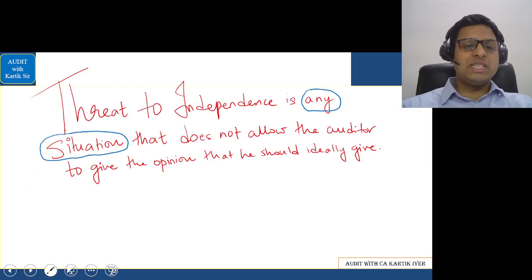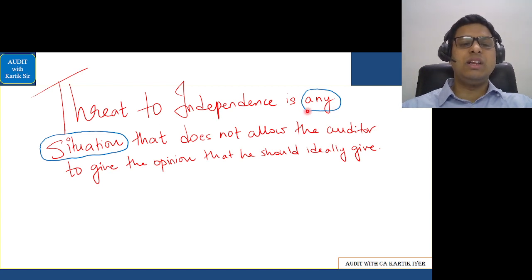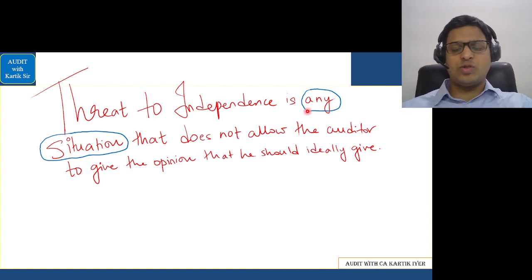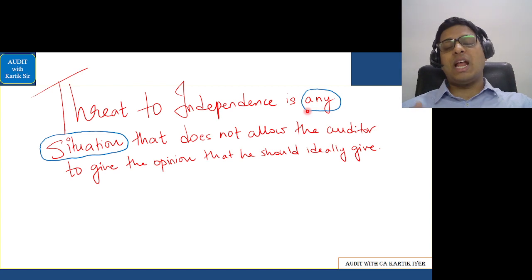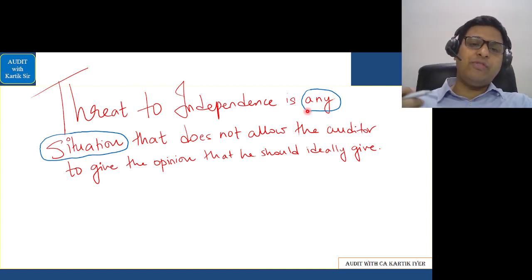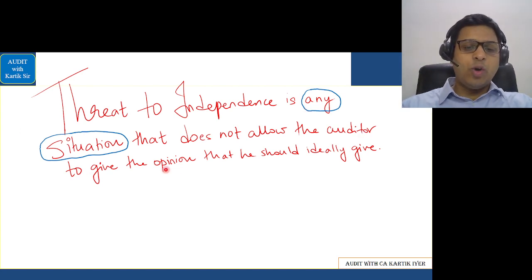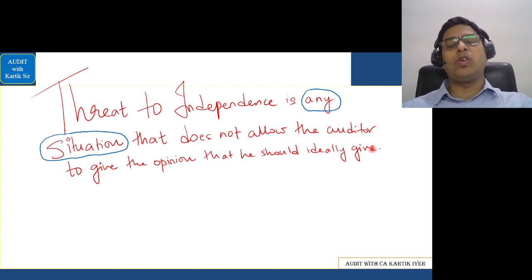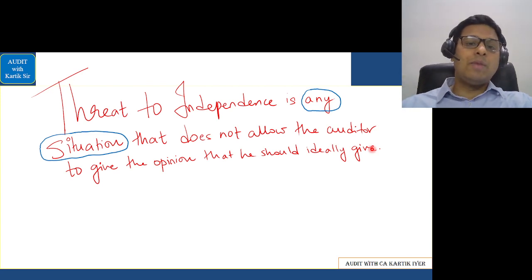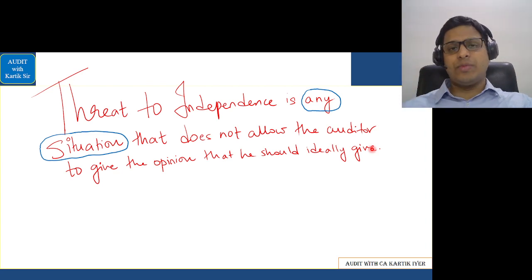Next, what are the various threats to independence in any matter? In relation to audit, threats to independence can happen because of which reason? For that, first of all, what are threats to independence? Threats to independence is any situation that does not allow the auditor to give the opinion that he should ideally give. What the auditor would have given as his opinion, because the situation is such, he will not give his opinion in that manner. That is because of something called threats to independence.